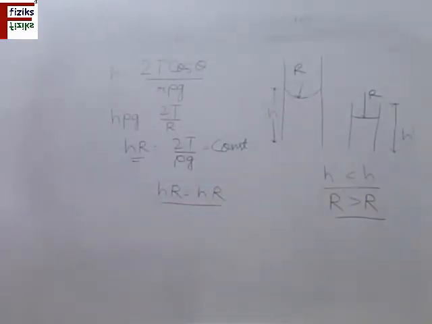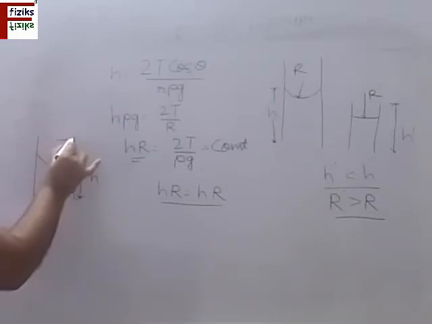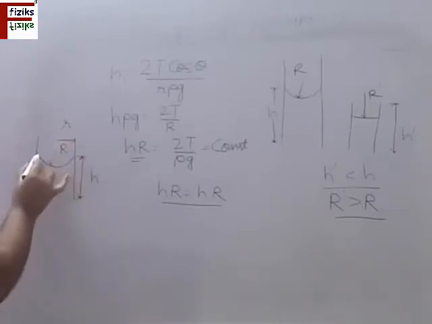Now there is another correction applied to this. You know that I have assumed the liquid column to be a cylinder. If h is the height through which the fluid rises, r is the radius of the tube, small r, and this is the radius of curvature. Now if I assume this to be a cylinder, then the volume of this cylinder will be taken into account, which we have considered.